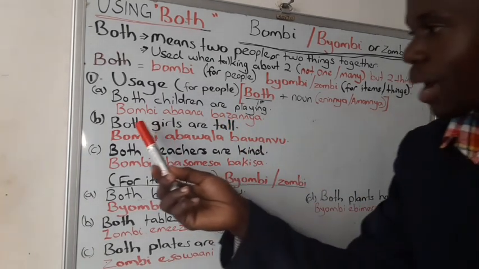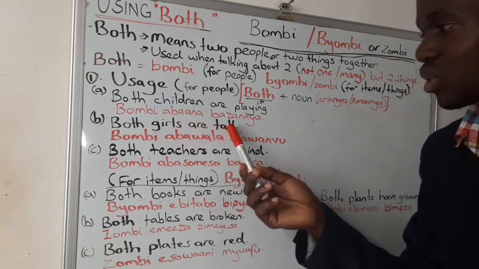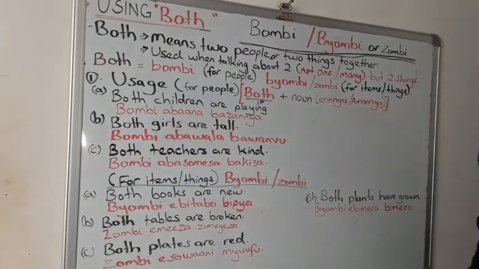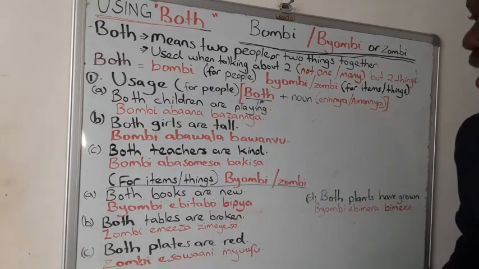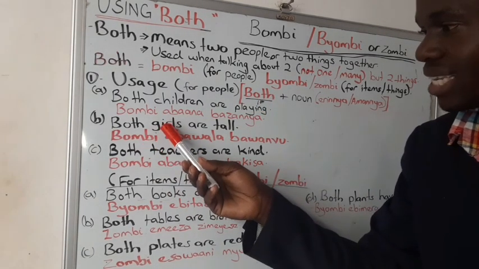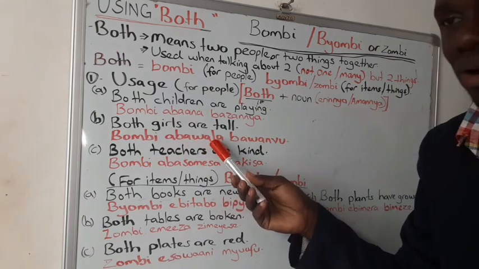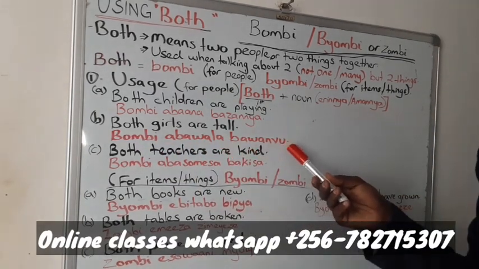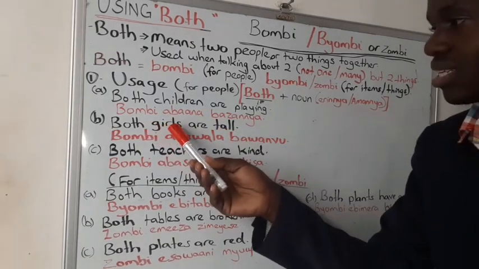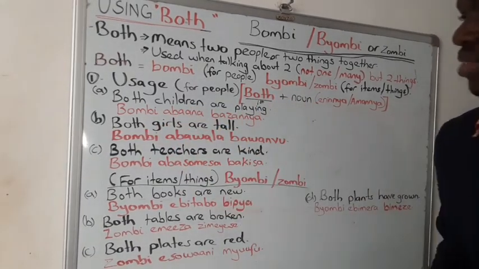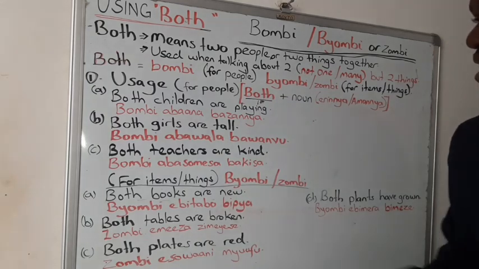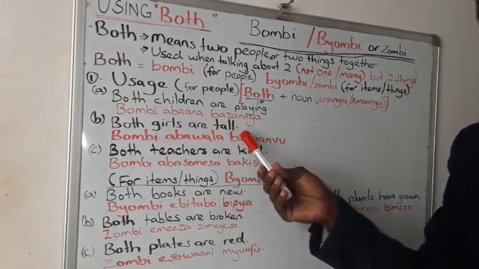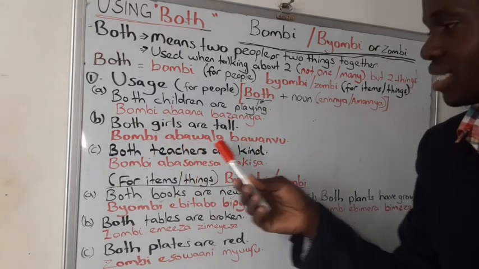Example 2. Both girls are tall. Both girls are tall. Are we together? So this in Luganda is bombi. The name is abawala, the noun. So bombi abawala bawanvu, are tall. So both girls is the noun. Both at the start, followed by the noun and the verb. Both girls are tall. Bombi abawala bawanvu.